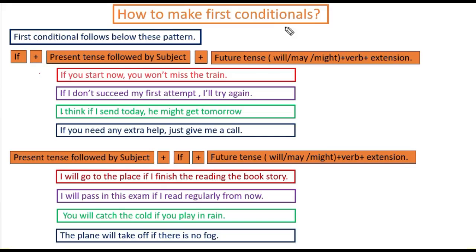how to make the first conditional. The first conditional follows this pattern: if plus present tense followed by subject, and future tense will, may, might plus verb and extension. See that: if you start now you won't miss the train. If I do not succeed in my first attempt, I will try again. I think if I send it today, he might get it tomorrow. If you need any extra help, just give me a call.